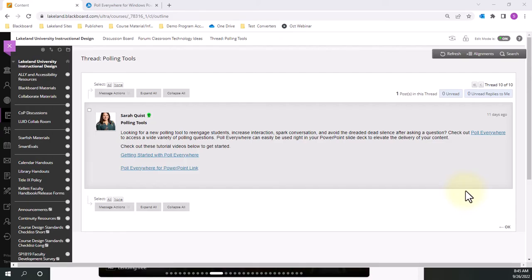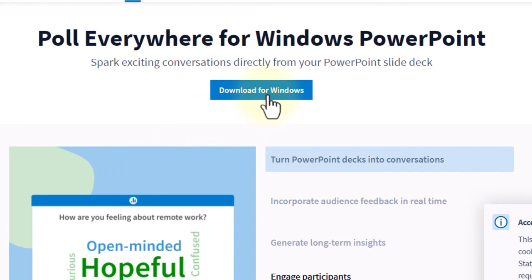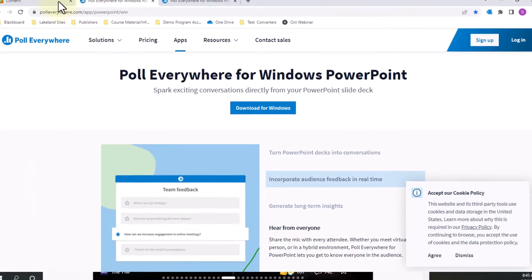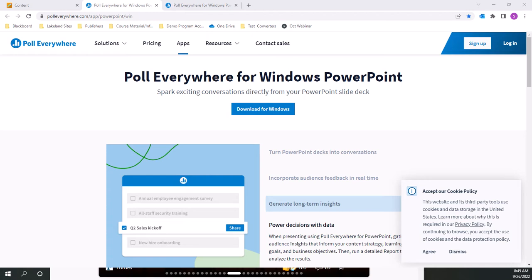This video will walk you through how to use Poll Everywhere within PowerPoint. So from this point, you have gone to this link and you have downloaded the Poll Everywhere for Windows PowerPoint using this button right here and following the instructions. Once you download the Poll Everywhere attachment for PowerPoint,